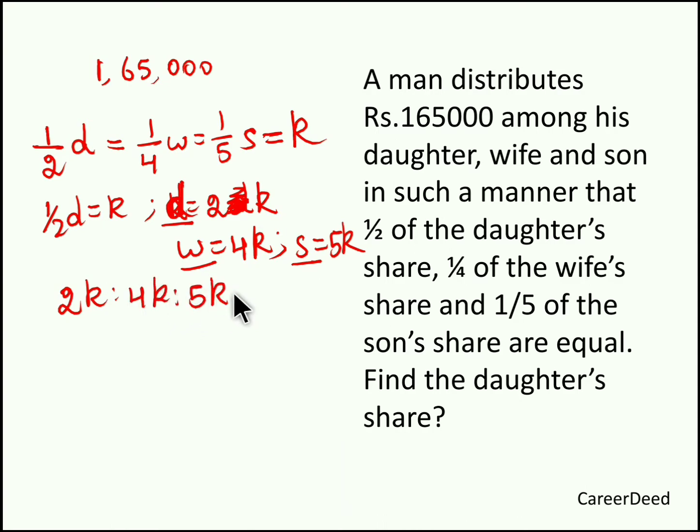Now we can cancel this proportionality constant. When you cancel the proportionality constant, we get the ratio of shares between daughter, wife and son in 2:4:5 ratio. So 2x is to 4x is to 5x. So totally we have how many parts? 2 plus 4 plus 5, so totally we have 11 parts. This 11 parts is nothing but 1,65,000 rupees.